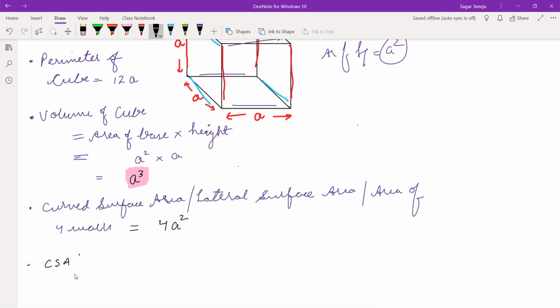curved surface area or lateral surface area or area of 4 walls. Again, I am writing the same. With area of 4 walls, now I am going to calculate either top or bottom. We have to include only one. Either we have to consider top of the room or bottom of the room. Top is known as ceiling.